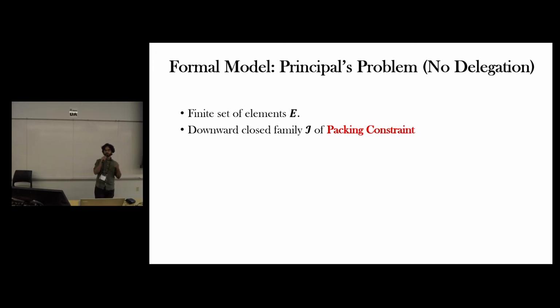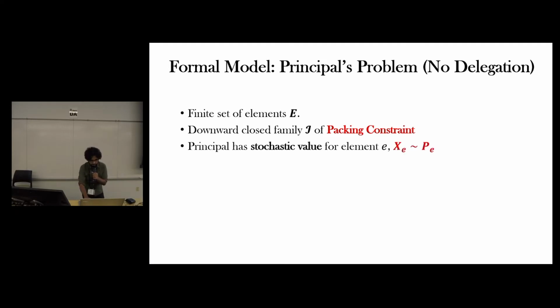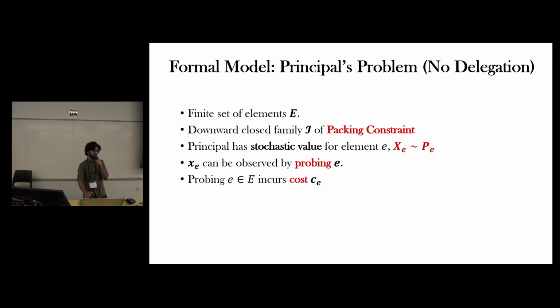For example, they want to select at most 5 elements. The principal has a stochastic value for each element that is drawn from some known distribution. The realization for each element can be known by probing them, and this probing incurs some cost, that is the cost you pay for the information.